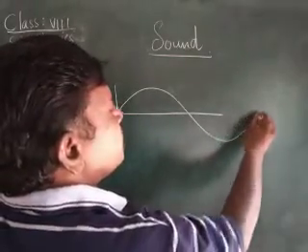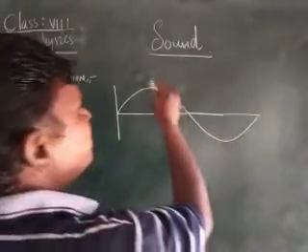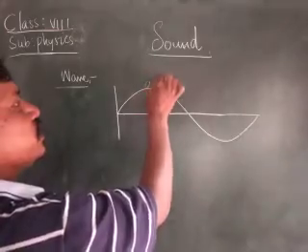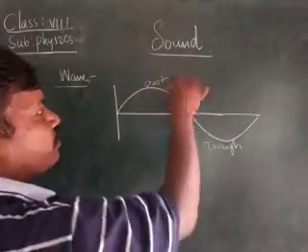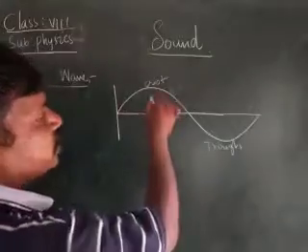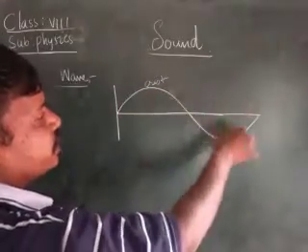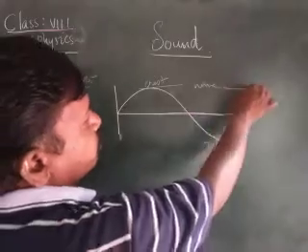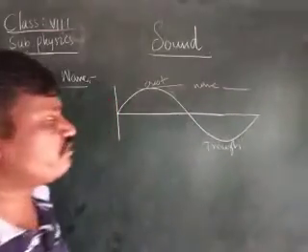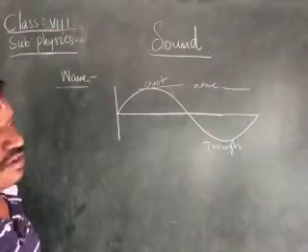This is a crest, this is a trough, children: the upper hump, the lower hump. A crest and a trough together is called one complete wave, children.